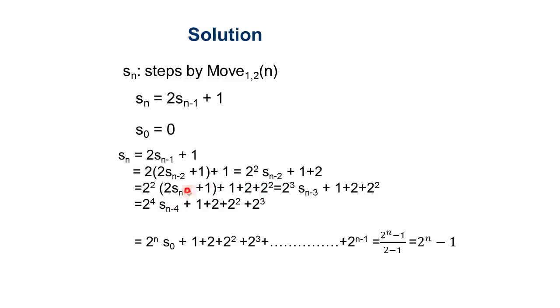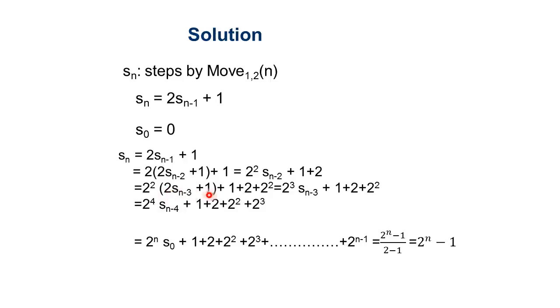Again in a similar manner we replace n minus 2 with Sn minus 3. Then we again use the formula for Sn minus 2. Now Sn minus 2 is equal to 2Sn minus 3 plus 1.